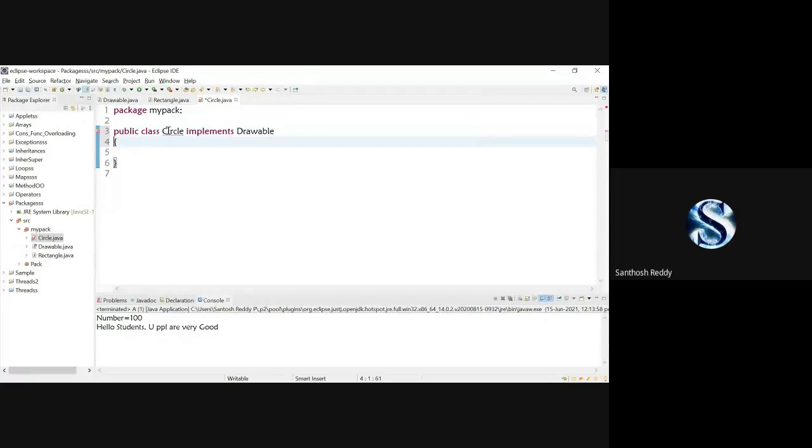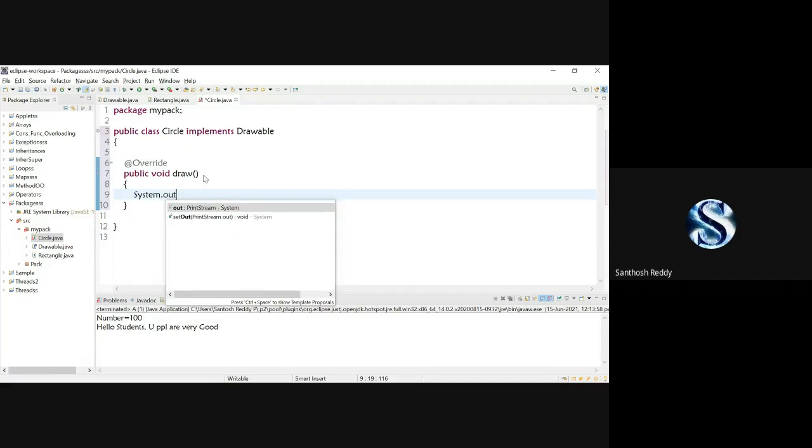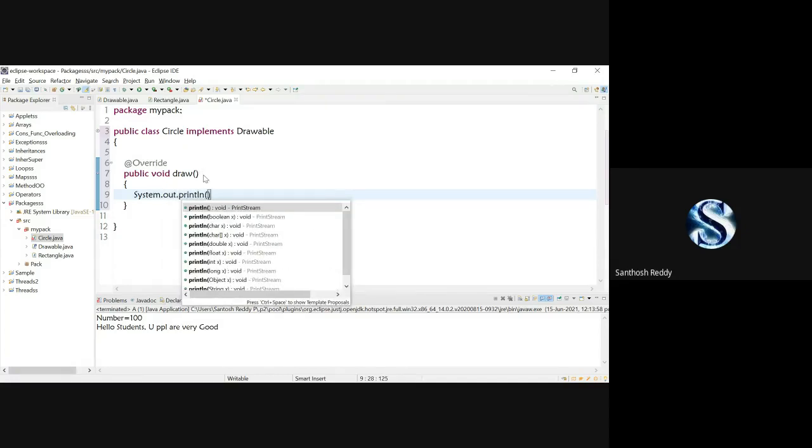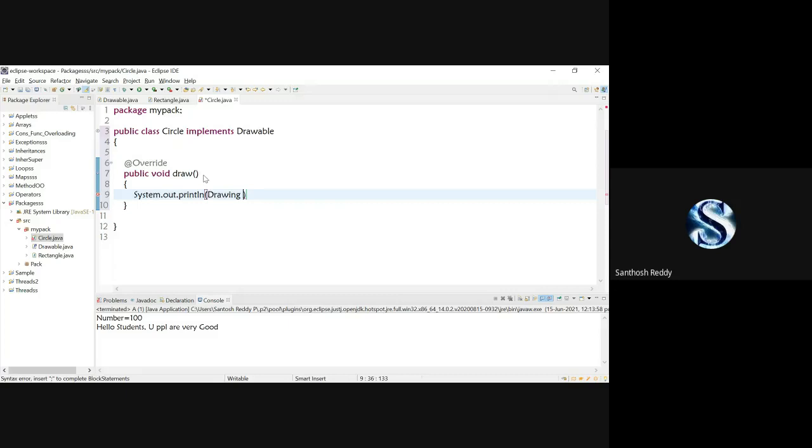Now we are going to add unimplemented methods. Once we have done this, I will write System.out.println drawing circle, and I'll just save the code.